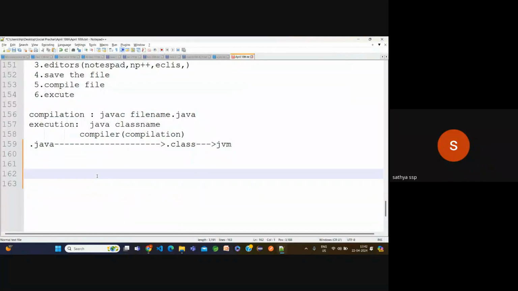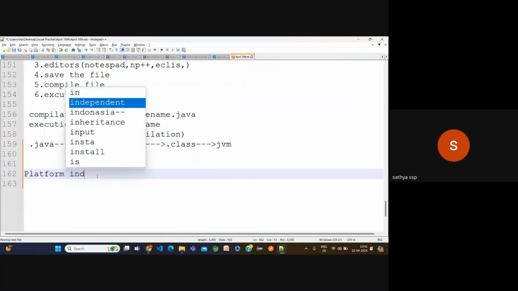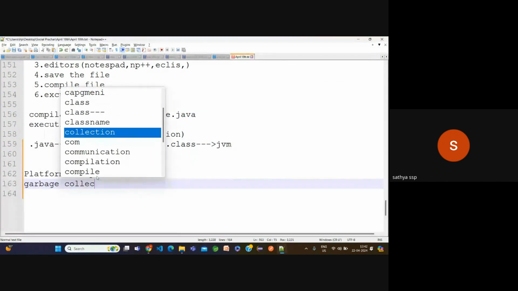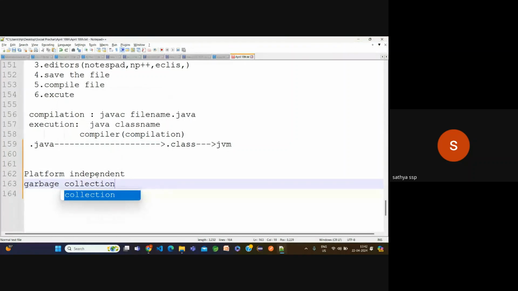Simply here, Java has some unique features. Now the thing is what? The platform independent and the garbage collection. Okay, garbage collection. Now what's the meaning of platform independent?